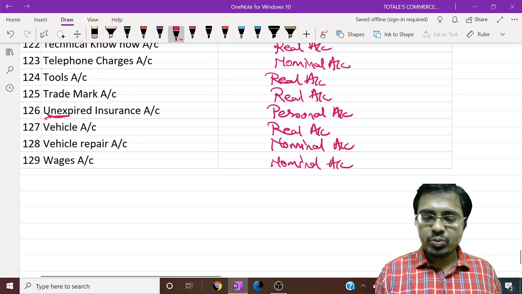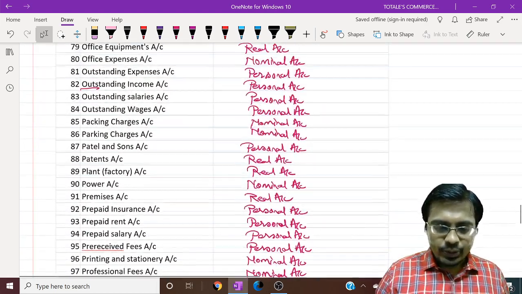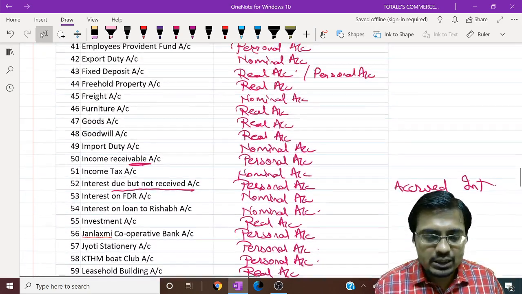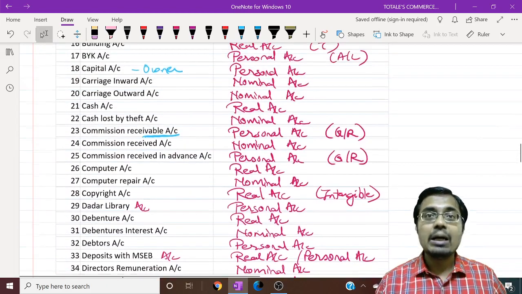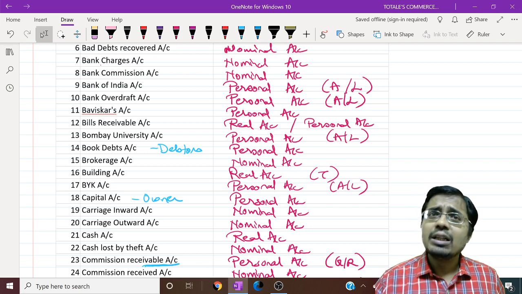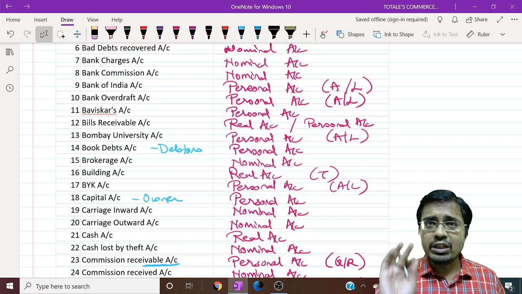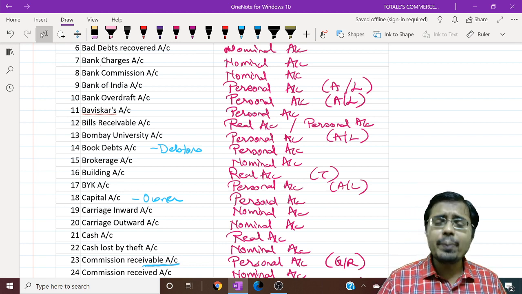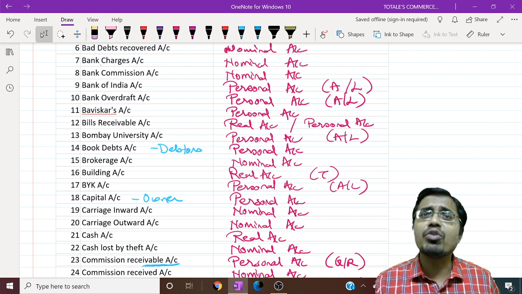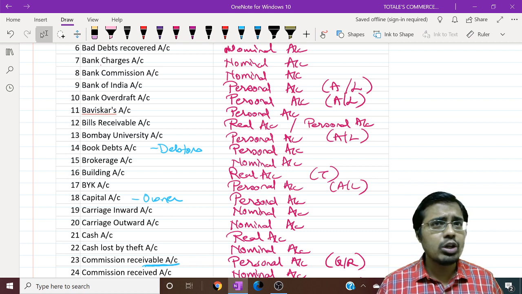So friends, I hope all of you must have gone through it perfectly all right. So these were the types of accounts we were looking into. See, this classification will help you to be confident in what we are going to do. Because for passing journal entries, classification of accounts is very, very essential. If you are correctly able to classify all the accounts, then you can pass correct journal entries. So please do not ignore this part. All of you friends, it's a sincere request, it's a humble request. Be precise with classification. If you can find more sums or more accounts to be classified from any of the books, do refer the books and try to solve them. If you want to know the names of additional books, do contact me, I'll let you know.